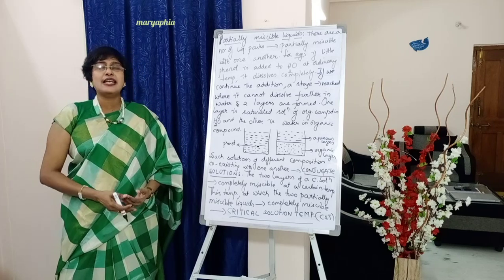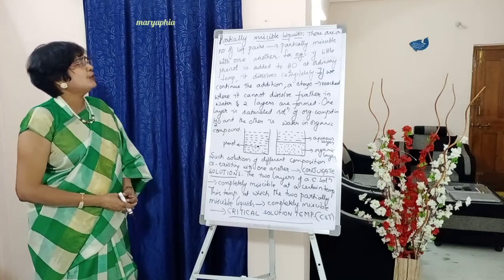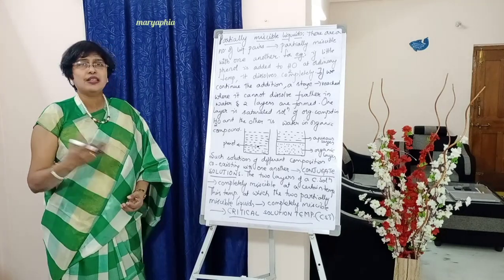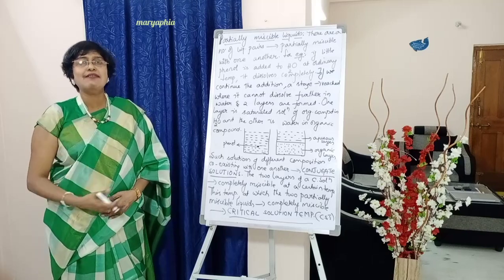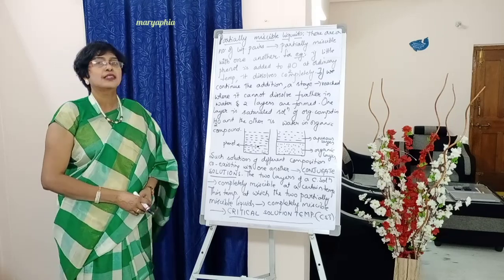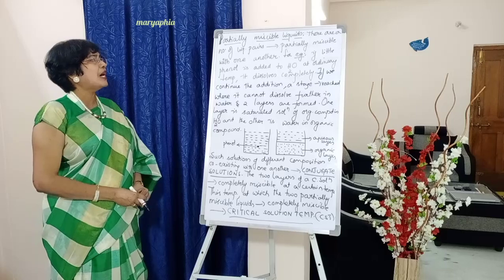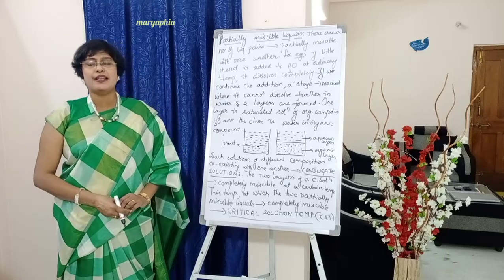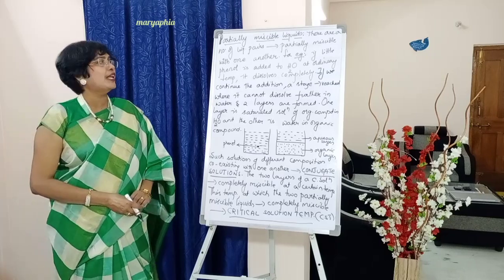Okay, so now write down the points in your notebook, students. While writing, just try to follow whatever I have explained. There are a number of liquid pairs which are partially miscible with one another.